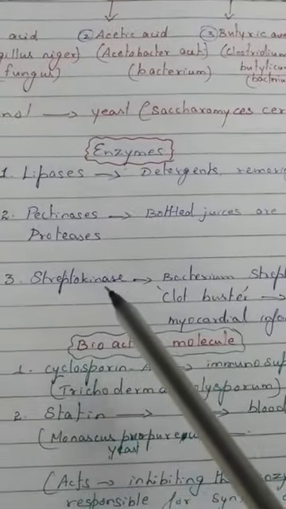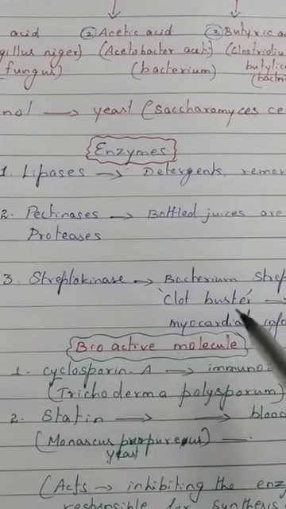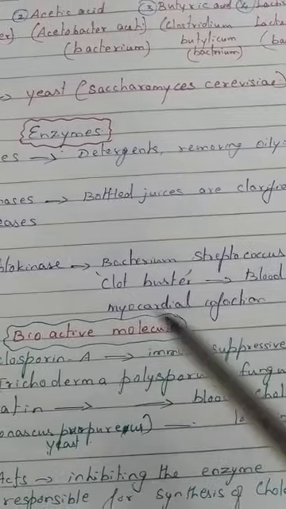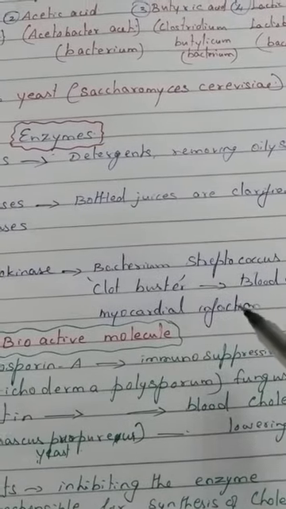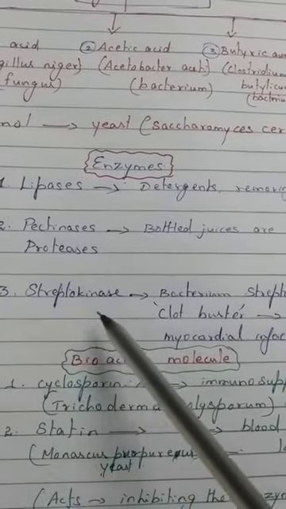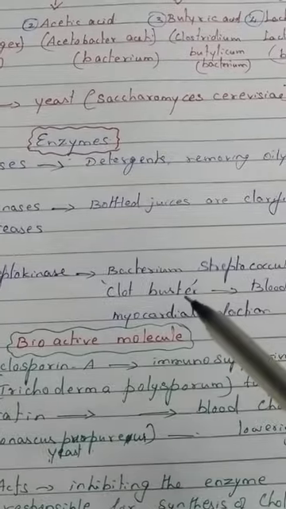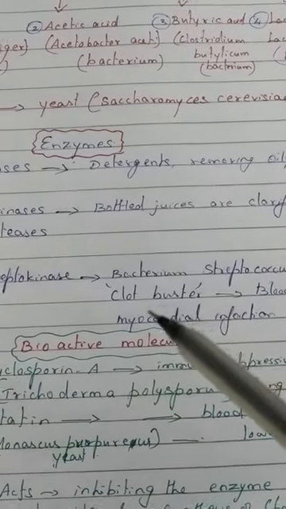Patients who have undergone myocardial infarction that leads to heart attack are given streptokinase to break or burst the clots present in the blood vessels.